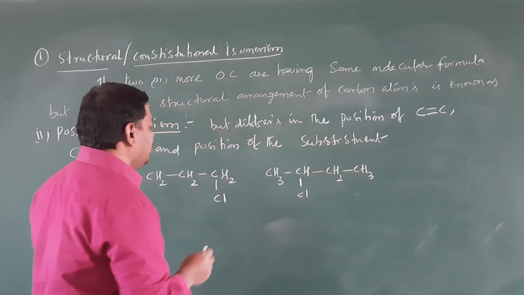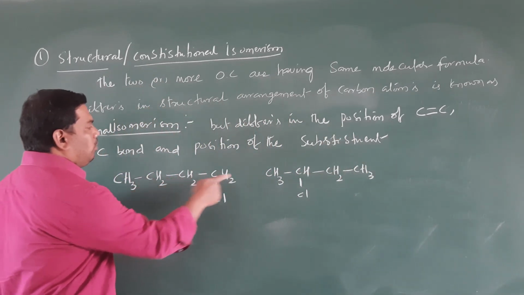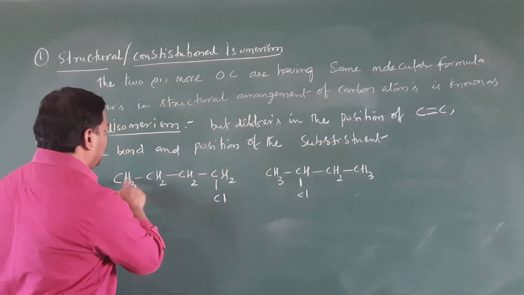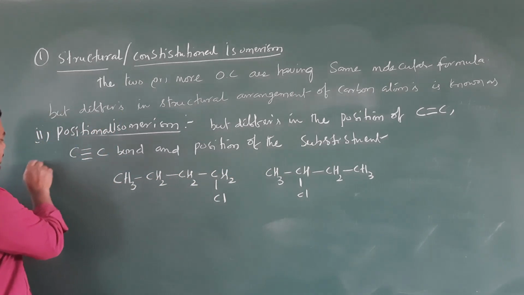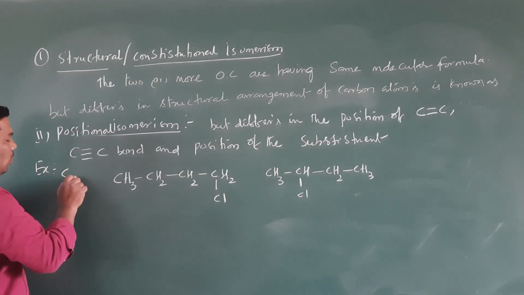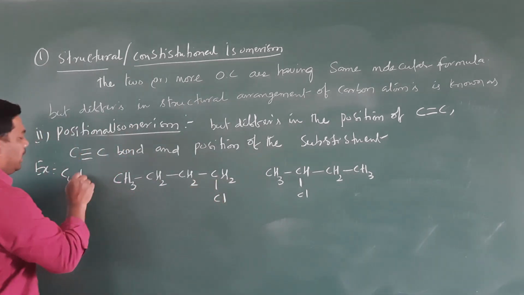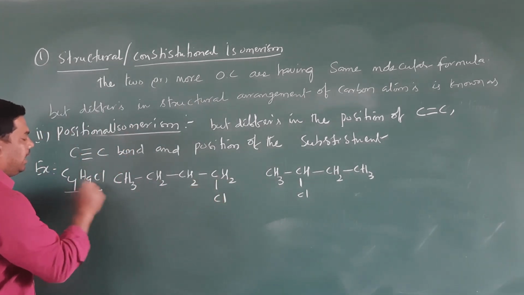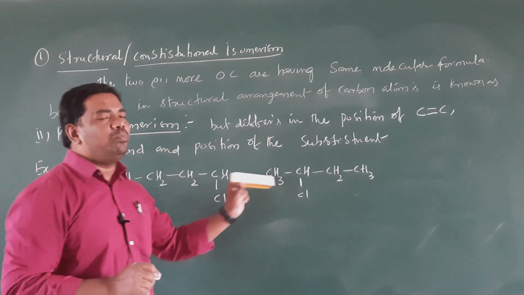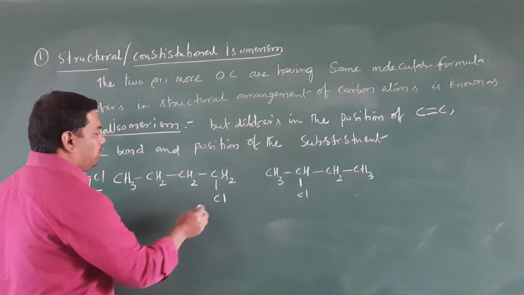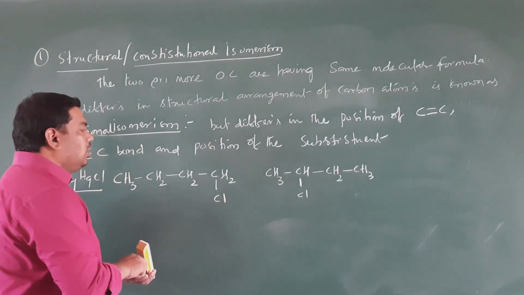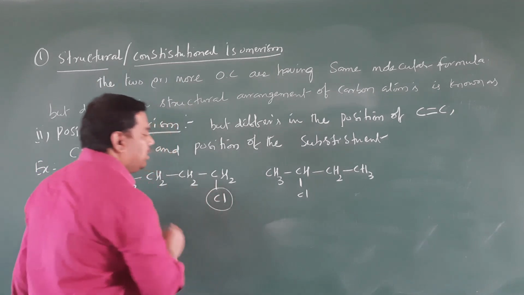Clear, students? So the molecular formula of these 2 compounds: C4, 3 plus 2 is 5, 5 plus 2 is 7, plus 2 is 9, that is C4H9Cl. So both these compounds have the same molecular formula but differ in the position of the substituent.